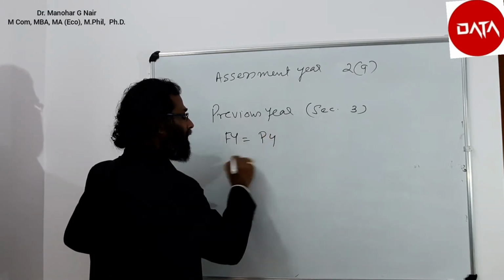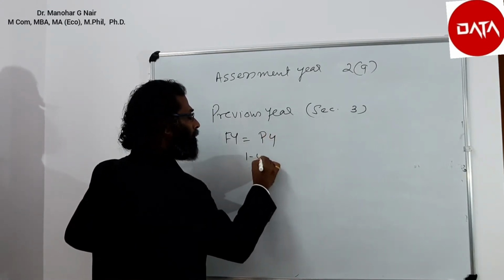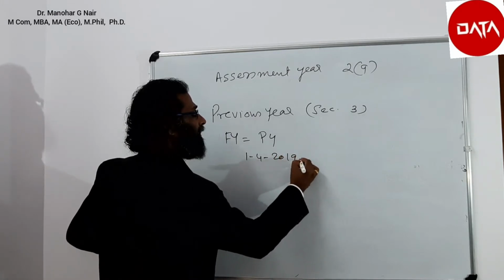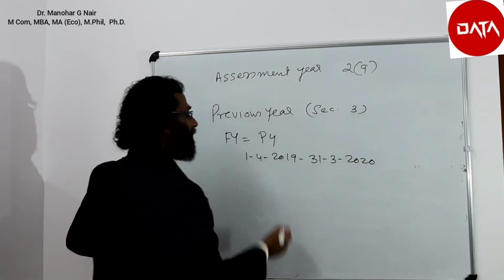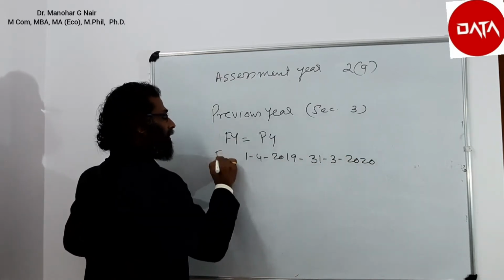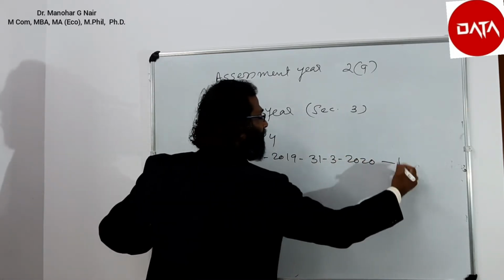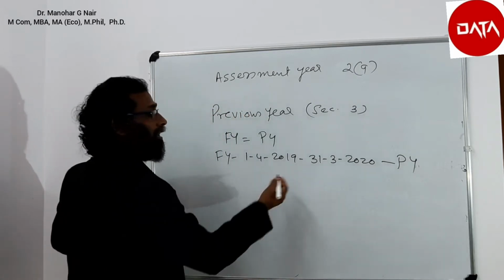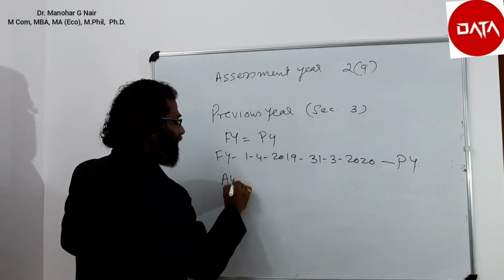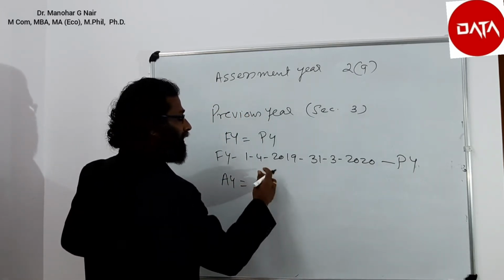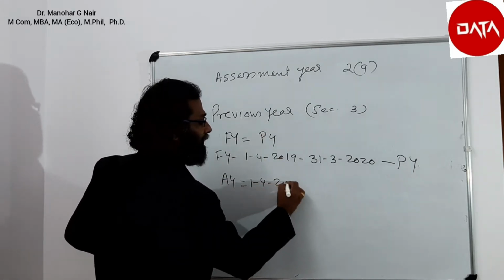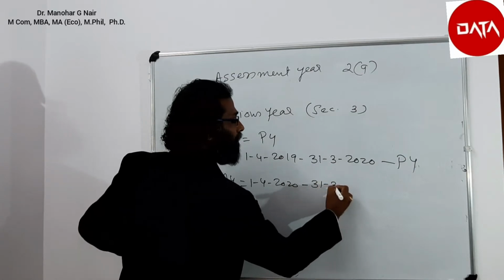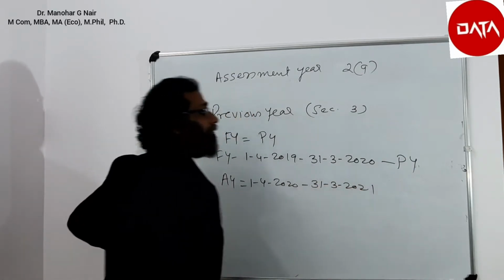Say the financial year is 1/4/2019 to 31st March 2020. This will be the financial year, at the same time it will be the previous year. But the assessment year is the next 12 months, which means 1/4/2020 to 31st March 2021.